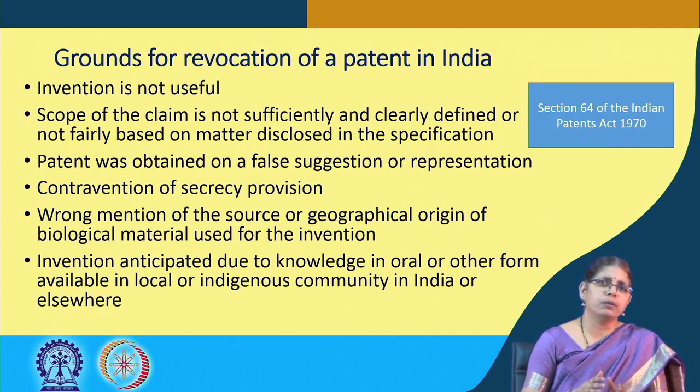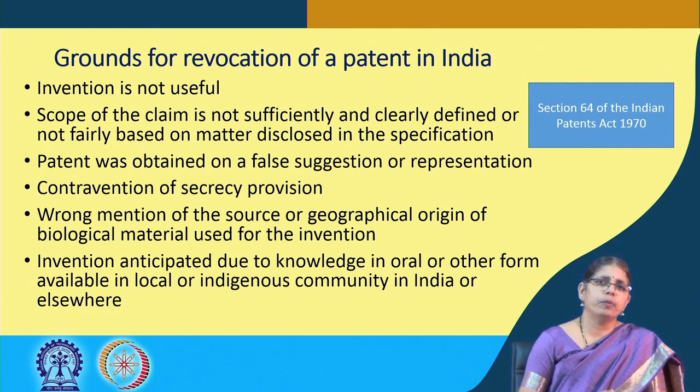So, if the patent owner who has been granted the monopoly of a 20-year term is actually not practicing the invention, either by manufacturing it himself or herself, or not even licensing out the invention, then the idea of promoting patents for public cause does not come into the picture. So, the lack of utility as a ground for revocation comes under the provision of revocation under the Indian Patent Act. Licensing out of an invention is also one way of providing the evidence of the use of a particular invention.